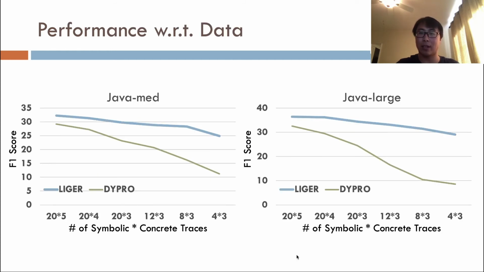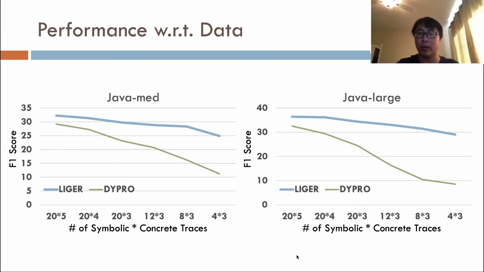Next, we investigate how Liger's accuracy varies with the amount of data. In this setting, we compare Liger with DYPRO. We take all programs in the test set of the subset of both Java Medium and Java Large, on which we can obtain 20 symbolic traces and 5 concrete traces per symbolic trace. Then we gradually decrease the number of concrete traces per symbolic trace. Later, we start throwing out symbolic traces together with the respective concrete traces. Note that we keep the line coverage of the program when we drop the traces.